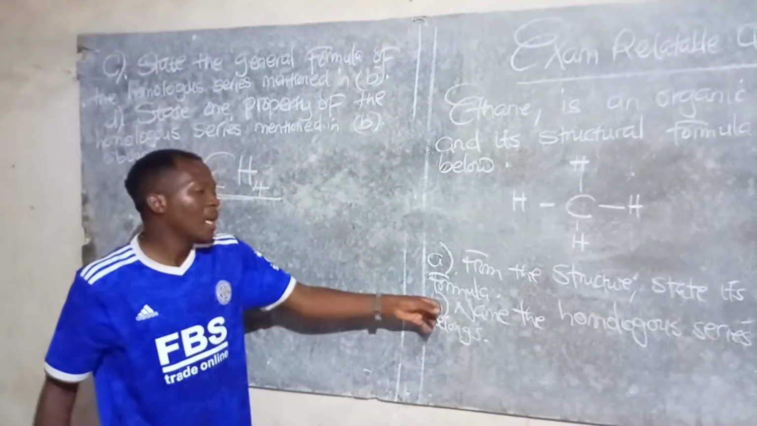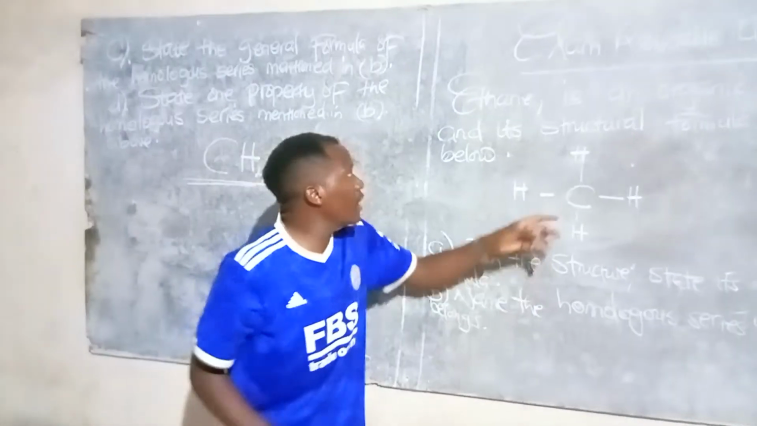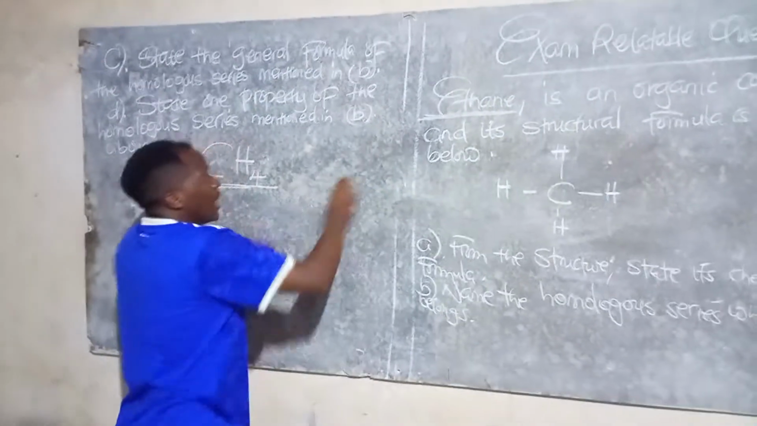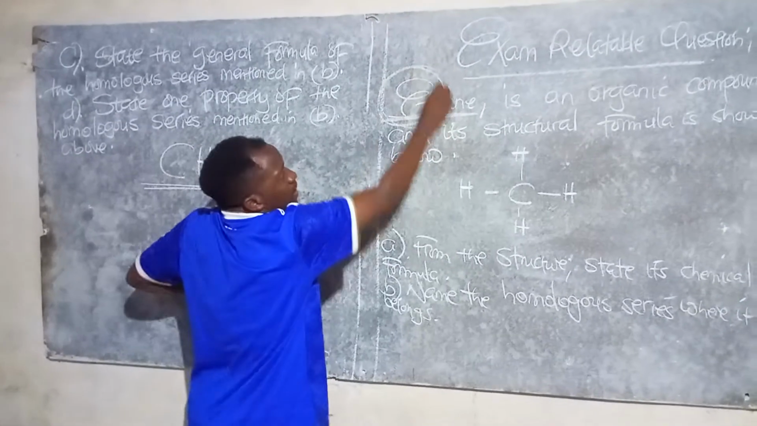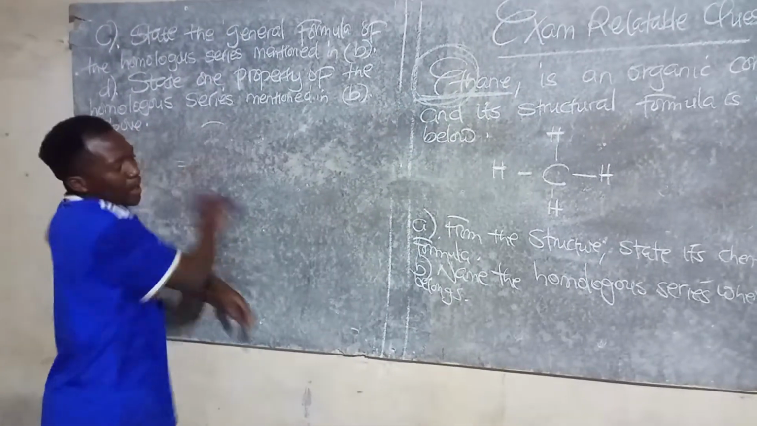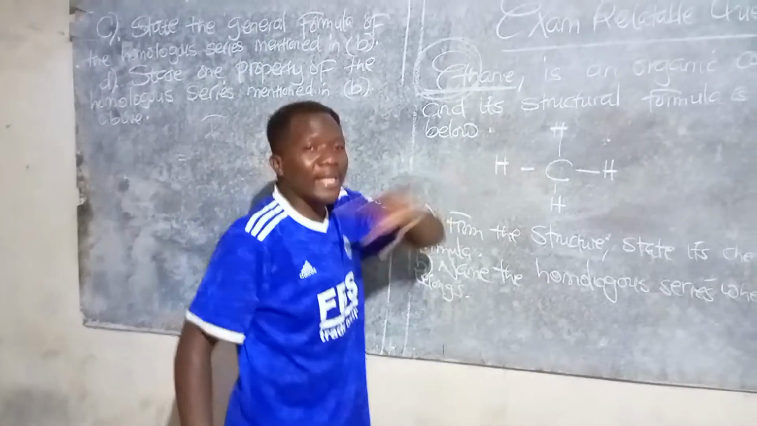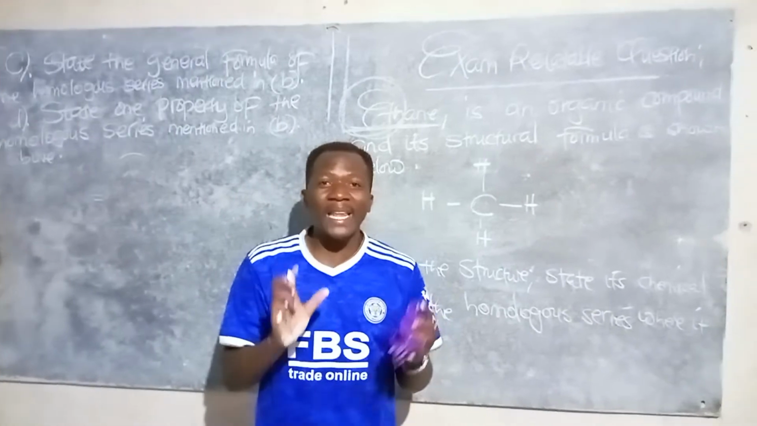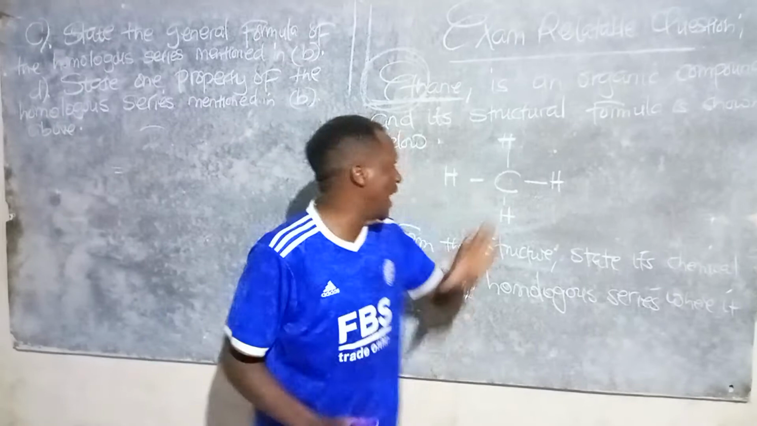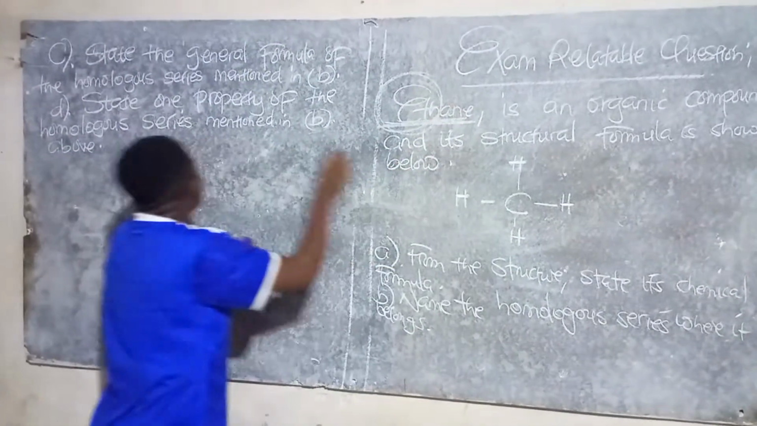Then on B, name the homologous series where it belongs. We find that they've mentioned ethane. When we talk about ethane, the first 3 letters can be used to refer to the first position. In this case, we are asked to name the homologous series where it belongs. The only type of organic homologous series which can contain a single carbon atom in the formula is alkanes. So this ethane belongs to the alkanes.